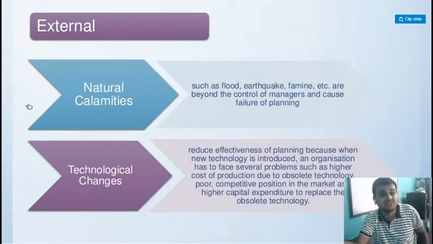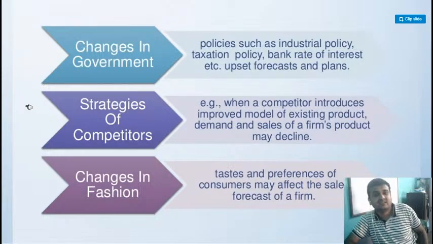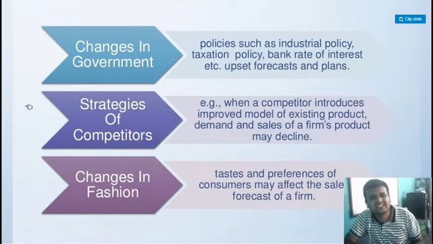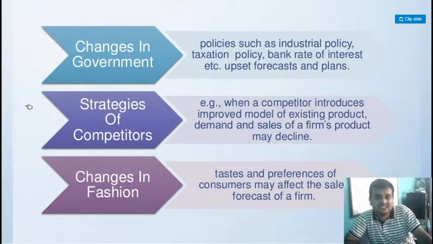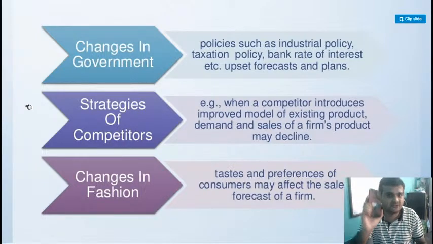Technological causes. Sometimes machines stop working. Machines are not working. So these are technological causes. Change in government, like demonetization happened, GST happened, different interest rates. So these are all external, something which is not in our hand. Understood? Strategies of competitors. Let's say this is a Samsung phone.